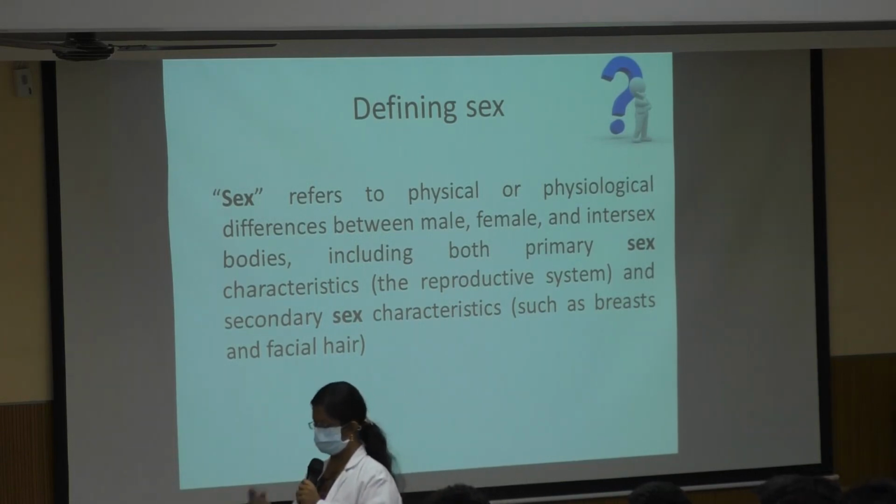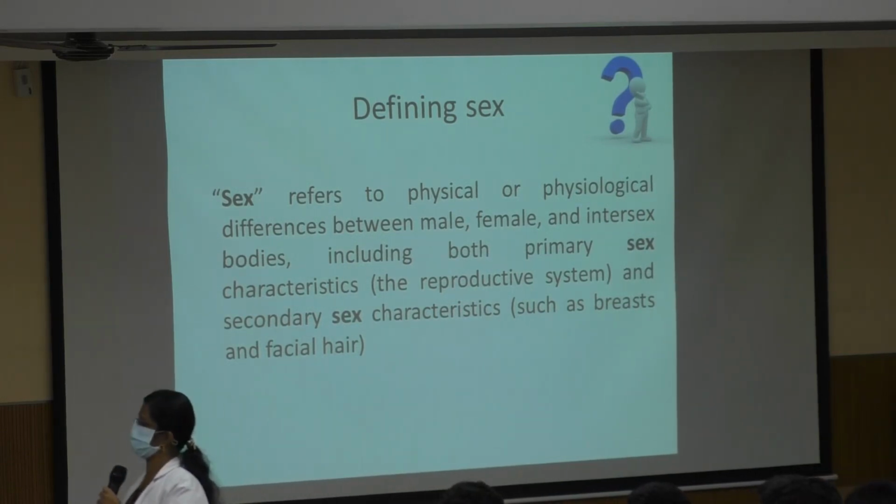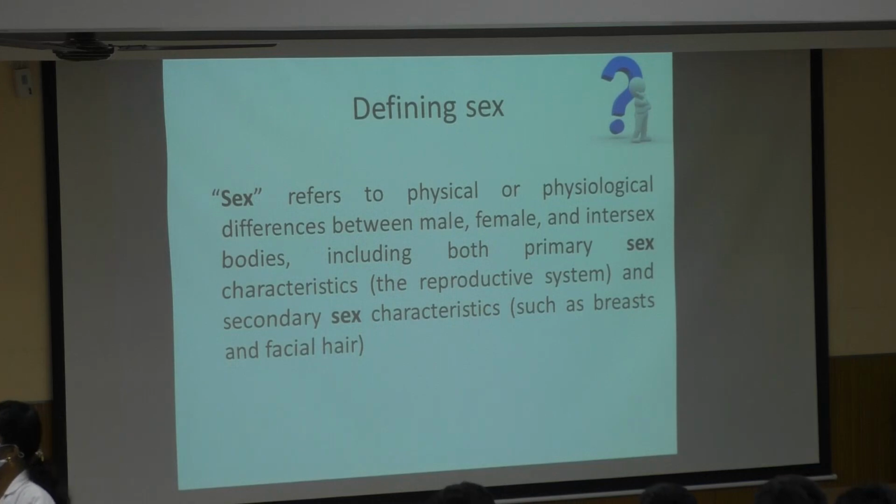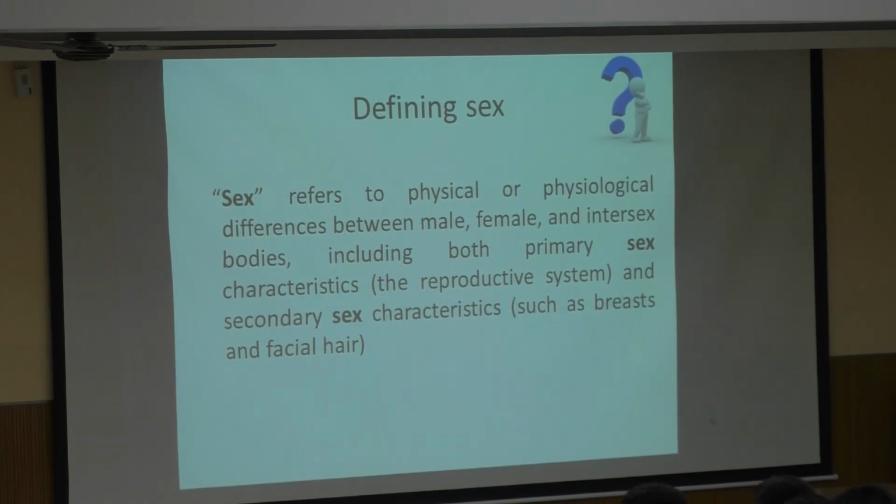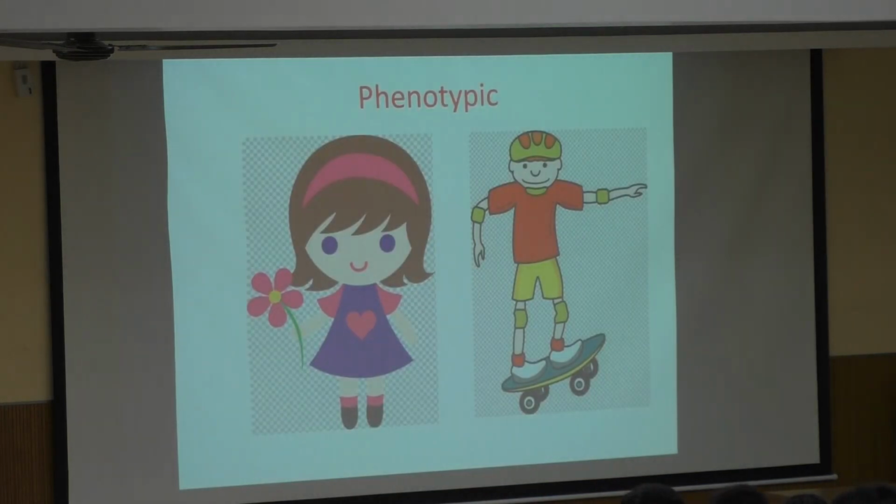So what does sex refer to? It refers to physical or physiological differences between male, female, and intersex bodies, including both the primary sex characteristics and also the secondary sex characteristics. So when we talk about the sex of an individual, it refers to both the primary and the secondary sex characteristics. How does sex differentiation happen? It happens at around 3 levels.